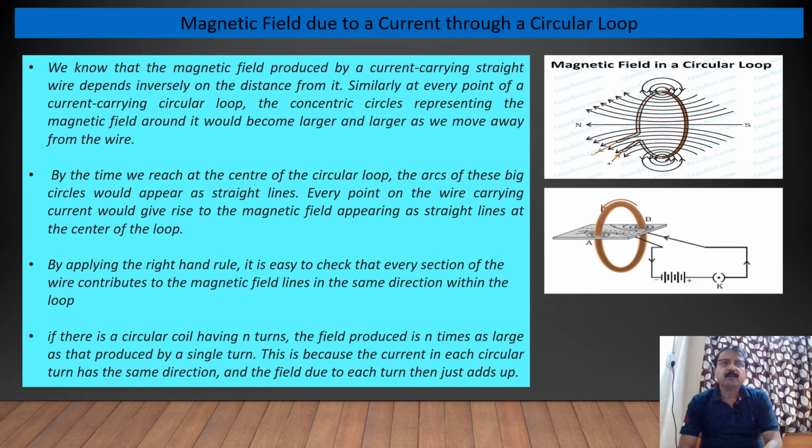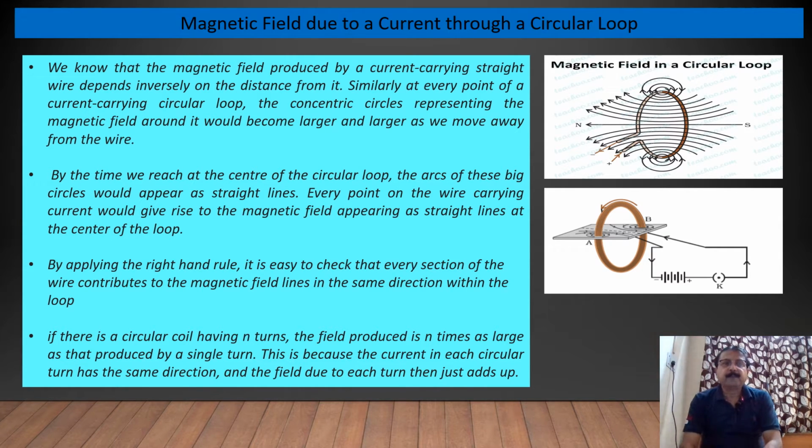So we'll just see here how current is flowing in circular loop or circular wire. The concentric circles representing the magnetic field around it would become larger and larger as we move away from the wire. Just you can see in the figure here.